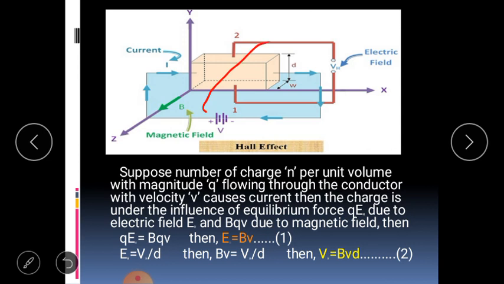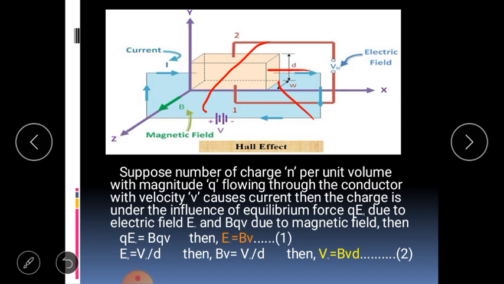This electric potential is the Hall voltage. Here is the representation of the circuit diagram and the conductor. The cross section is in this way, with width d and thickness w represented in this way.